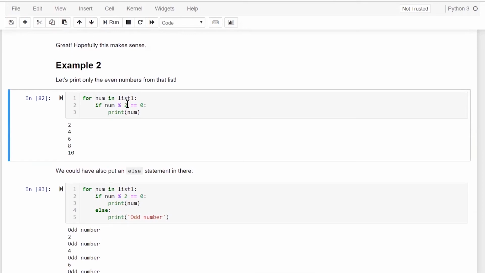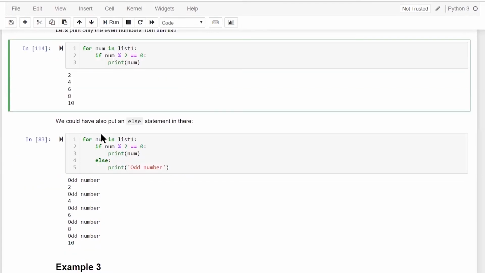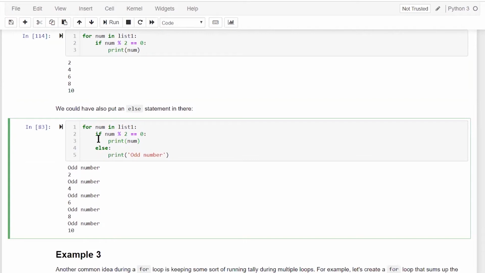Let's look at the for loop where we have an if condition within the for loop. For the numbers in list one, what I should do: if that number divided by 2 gives a modulus of 0 remainder, that means the number is even, then print that number. So in this way we can provide operations in Python. Within a for loop, you can specify the if condition as well, and you can specify the else condition as well. These kinds of things we can do in Python.